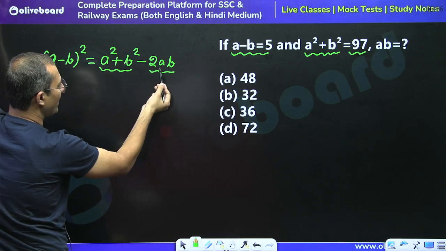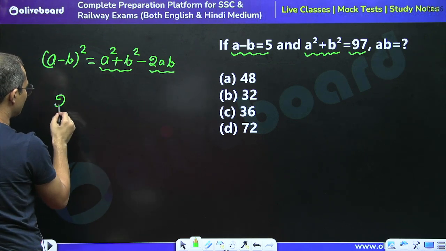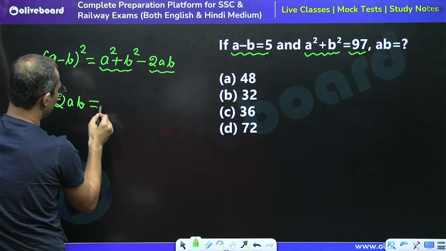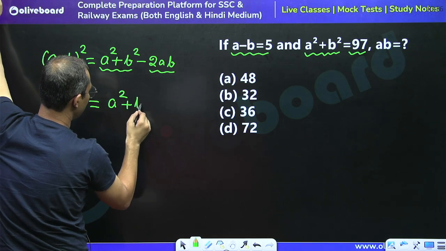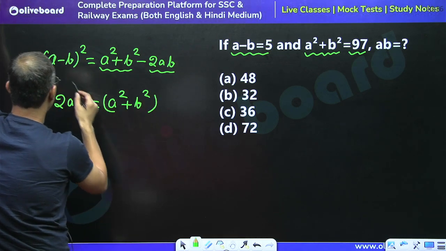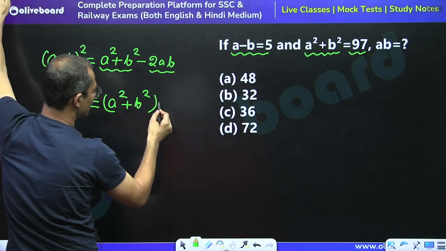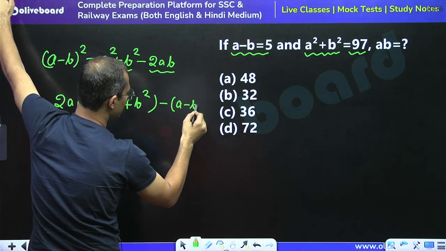So taking minus 2ab to the left side, so we can say that 2ab is equal to how much? a square plus b square, and taking (a minus b) whole square to the right side, so minus (a minus b) square.